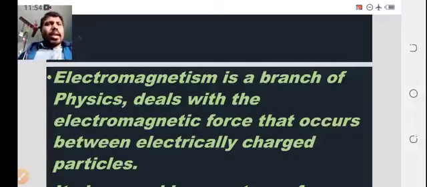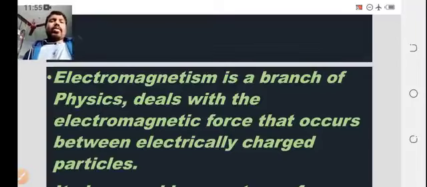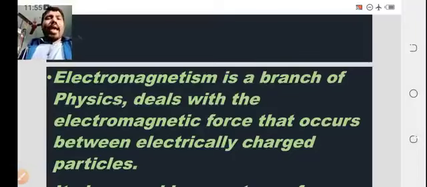So what are electrically charged particles? You may consider the positive charge and the negative charge. Whatever forces exist between these positive and negative charges, that is nothing but electromagnetic force. So the dealing of electromagnetic force between electrically charged particles is known as electromagnetism.